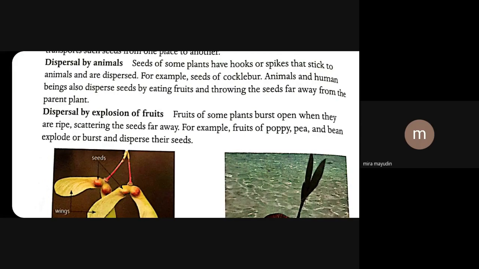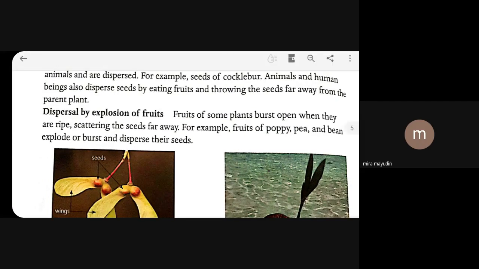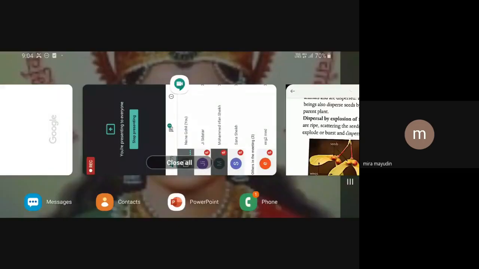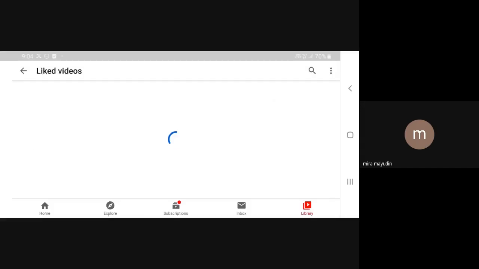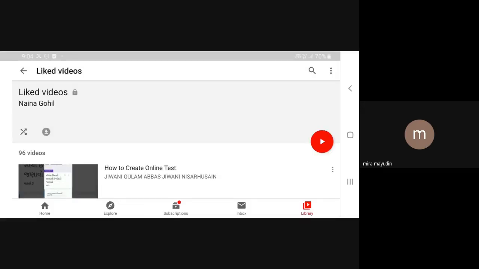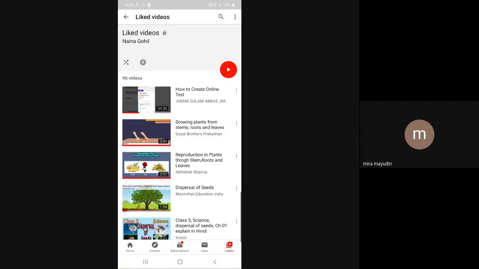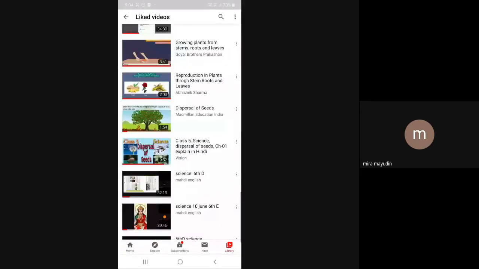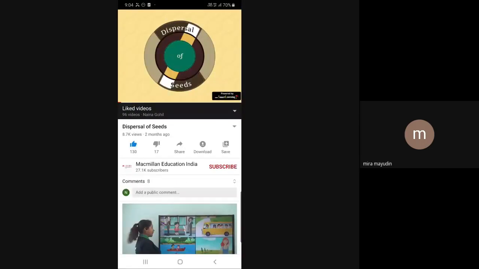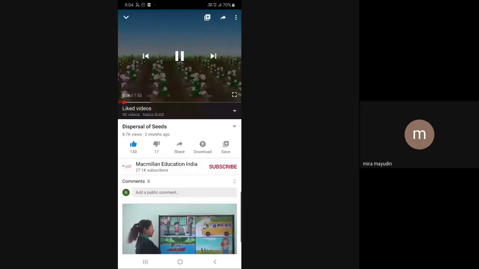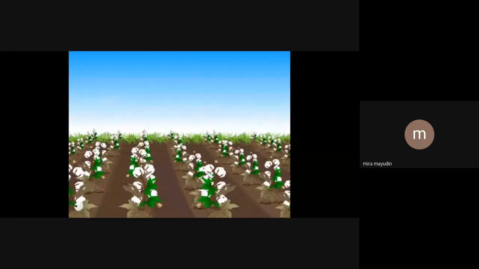Now let's have a look through that video. See, beta, now wind is blowing and these cotton seeds are very light in weight.